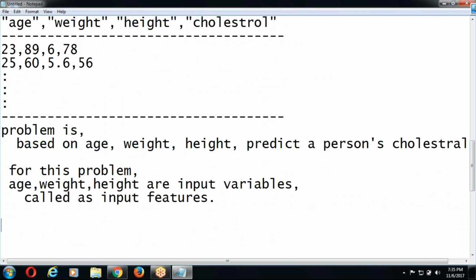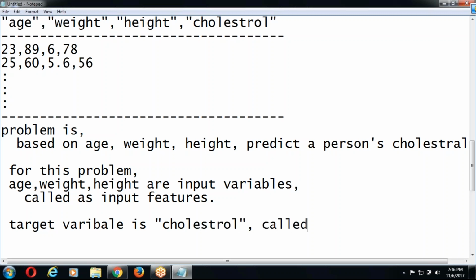Target variable is cholesterol, called as label.